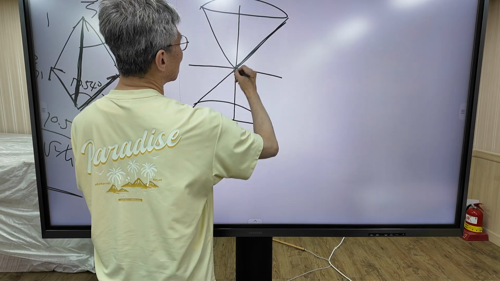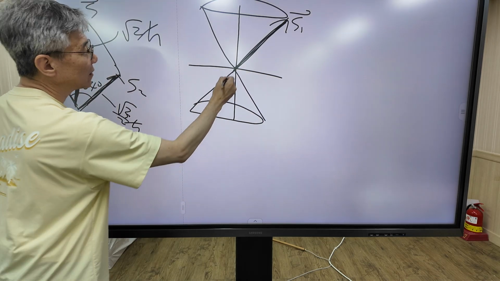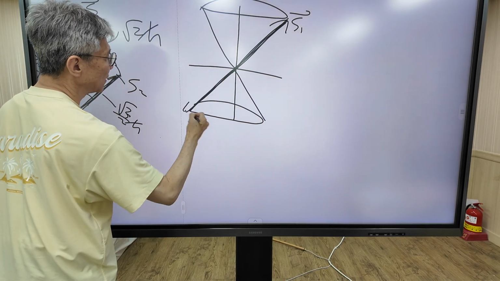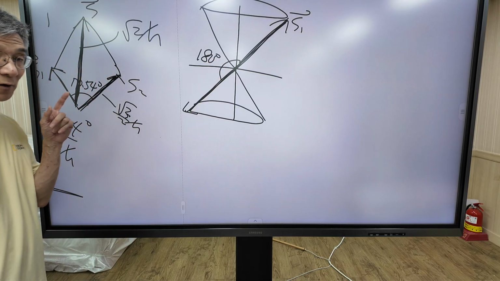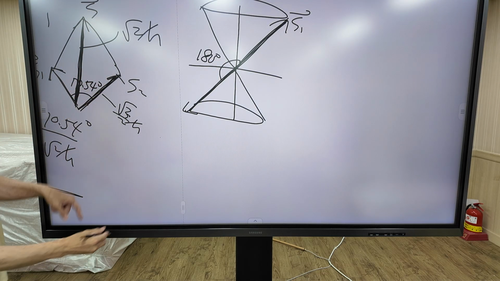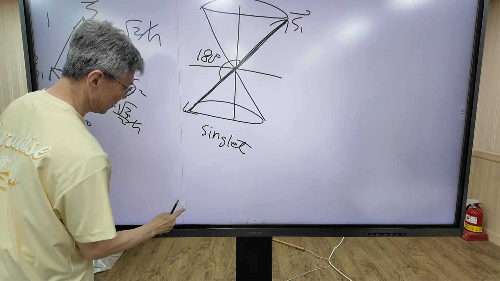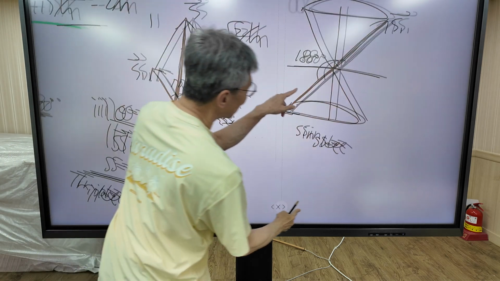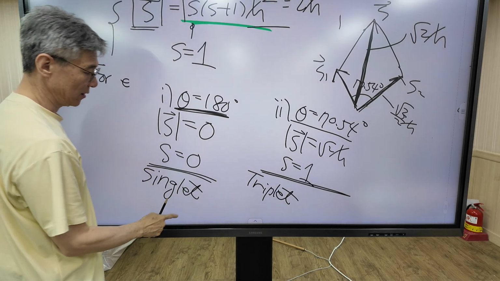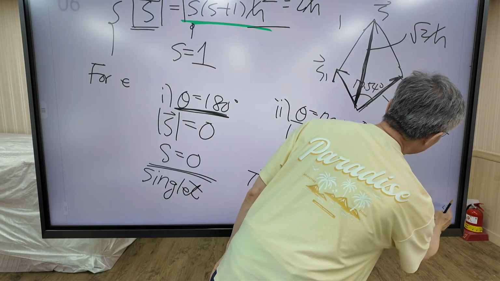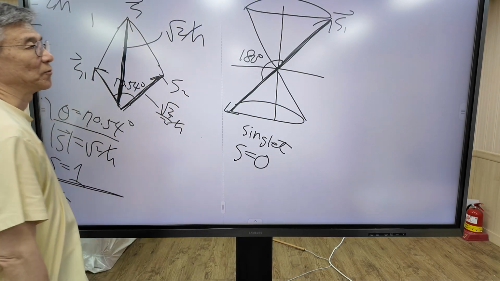One electron is spin up, the other electron is spin down, and the angle between the two spin vectors is 180 degrees. This is the singlet state. This drawing corresponds to the singlet state. The quantum number for this singlet state is s equal 0.